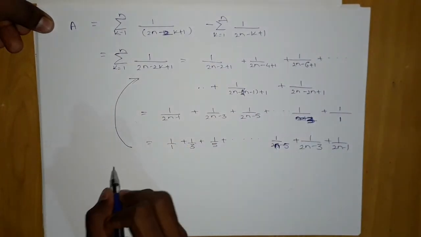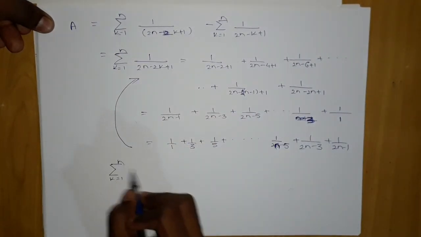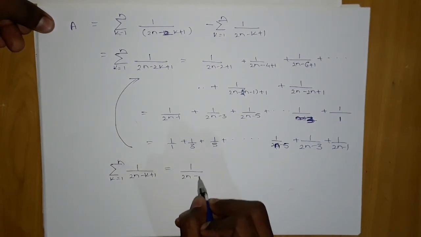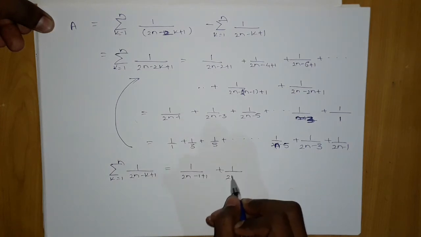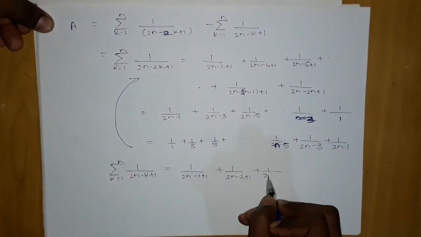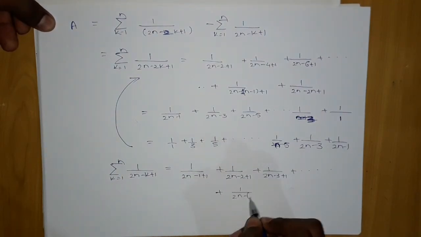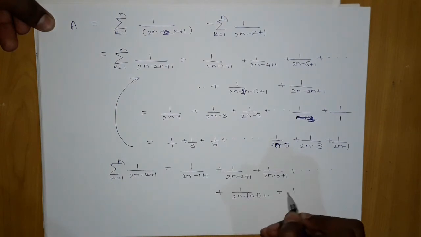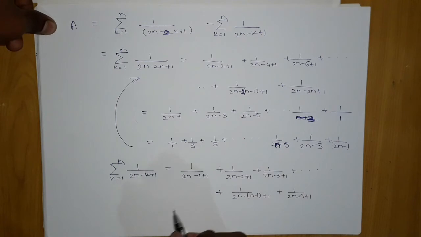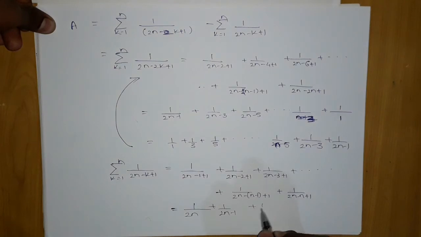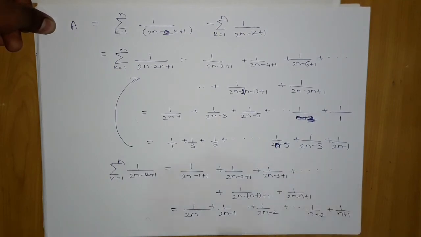Now let's identify the second one, which is summation k equals 1 to n of 1 upon 2n minus k plus 1. If I open it: 1 upon 2n minus 1 plus 1, 1 upon 2n minus 2 plus 1, 1 upon 2n minus 3 plus 1, and so on. Now the last terms: 1 upon 2n minus n plus 1. What do we get? 1 upon 2n, 1 upon 2n minus 1, 1 upon 2n minus 2, and so on. What is the last term? n plus 2, here n plus 1. So we got this thing.